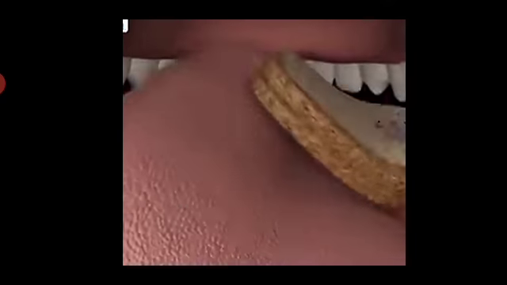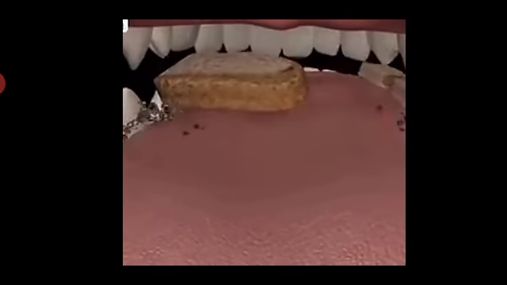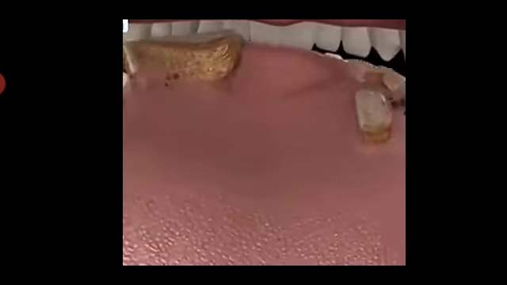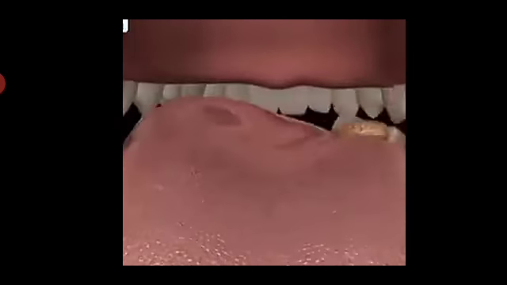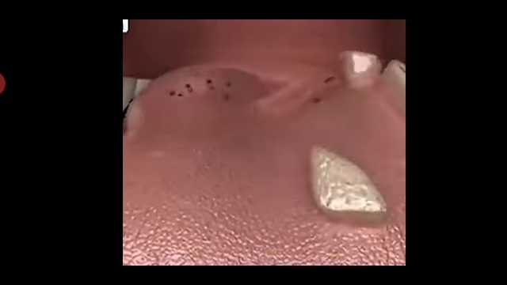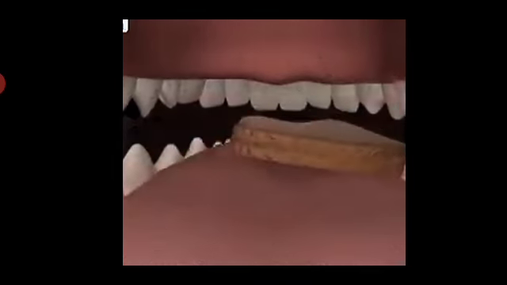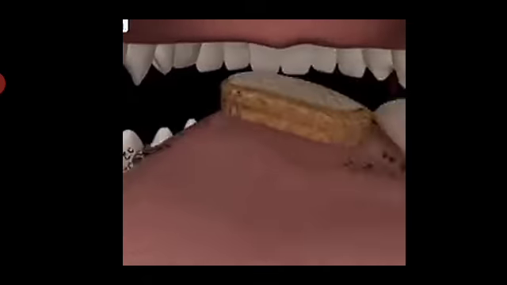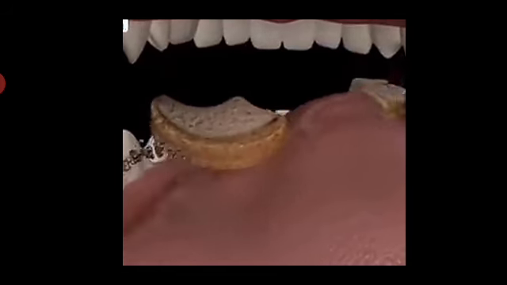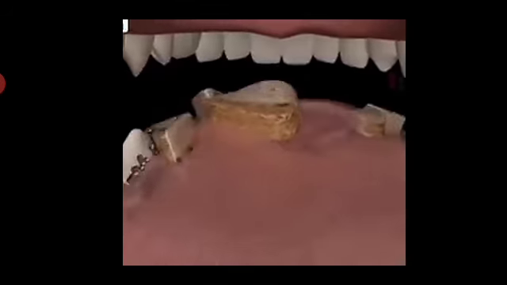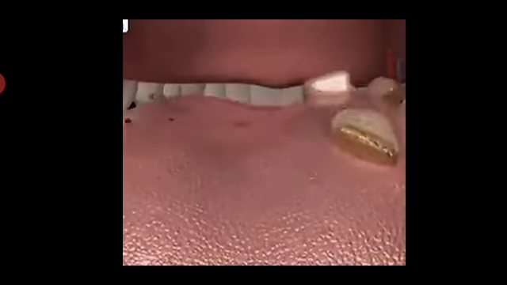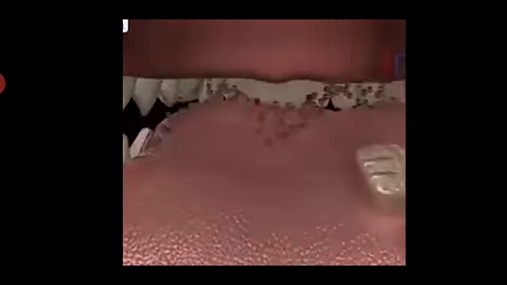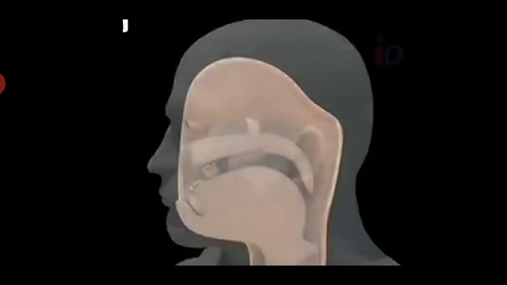You can see the action of the tongue, how the tongue is rolling the food within the mouth, and it is helping the chewing process, breaking the food into smaller and smaller particles. When these particles are breaking down, the surface area is getting increased, and due to that the action of saliva and digestion will be increasing.